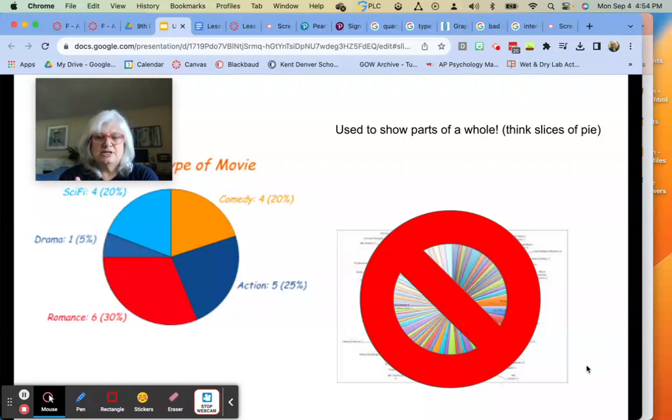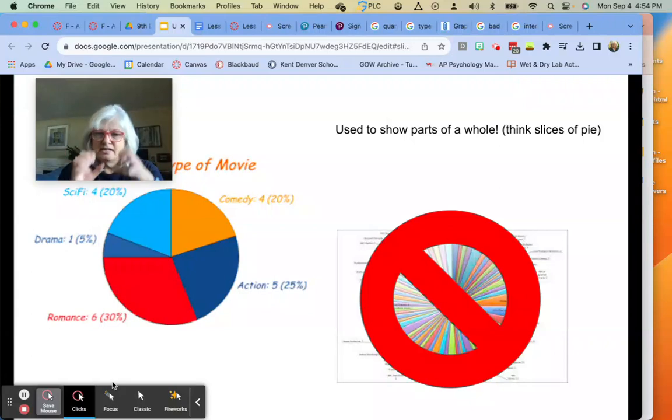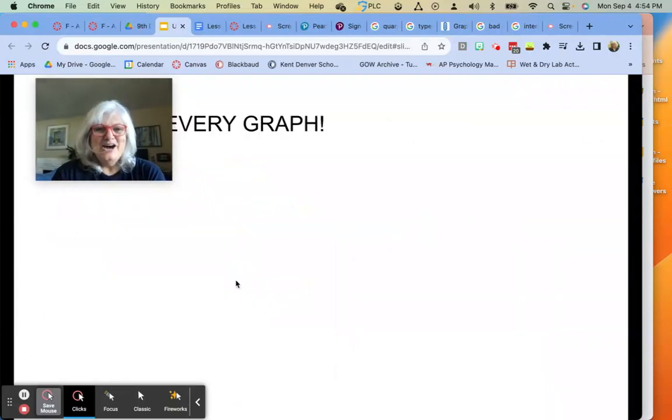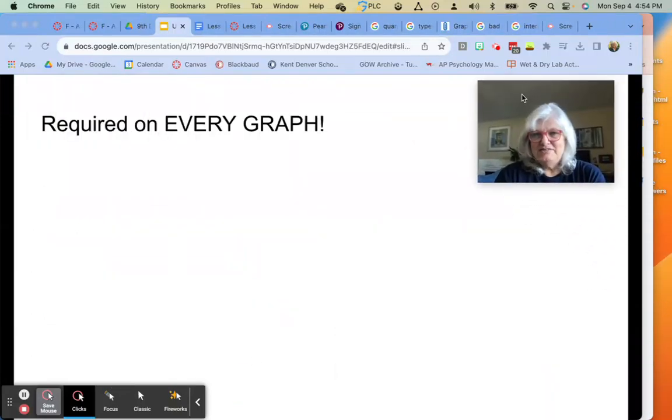So please do not put that much data on a pie chart. It is, ugh, it's like nails on a chalkboard. Okay, so one more time, what do you have to have on every graph? And I'm telling you, you will absolutely lose points if you're missing this.